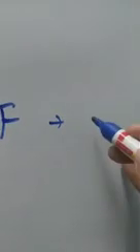Suppose a constant force F is applied on a body so that it moves the body by a distance s, in the direction of force.